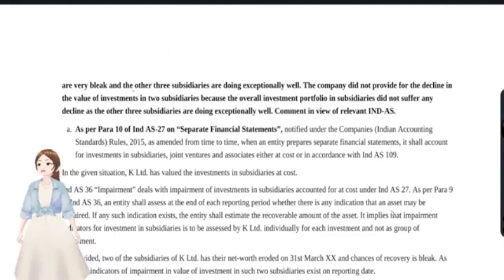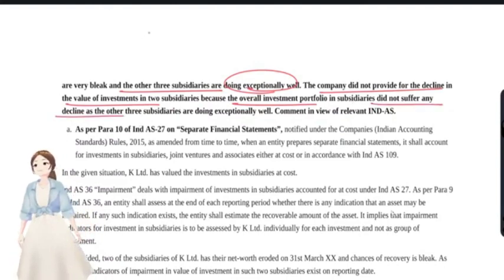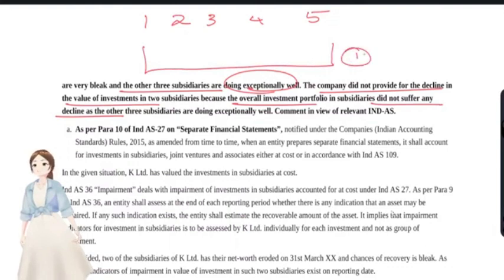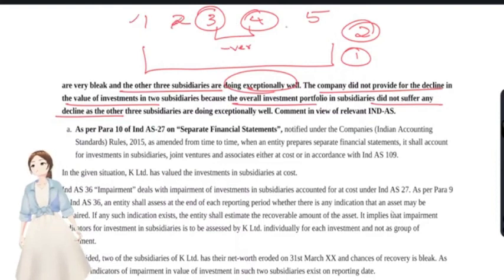Otherwise, the other 3 subsidiaries were exceptionally doing well, and the company did not provide for the decline in the value of investment in the 2 subsidiaries, because the overall investment portfolio in the subsidiaries did not suffer any decline. Okay, what they were saying is that they have 5 companies. They are treating all these 5 companies as a single unit, and they do not want to do impairment testing on the 2 companies which had negative net worth, because the others were doing well.